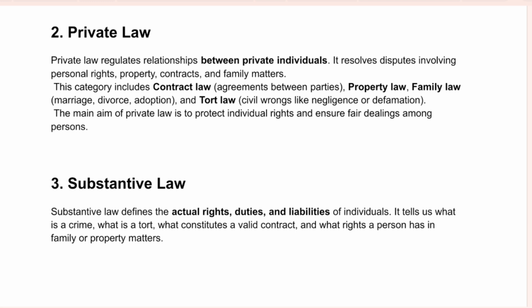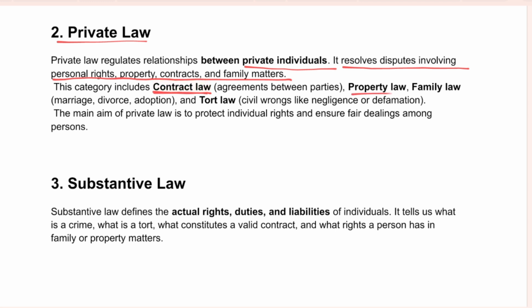Now comes private law. Private law regulates the relationship between individual persons. Why did this law come into existence? So that it resolves disputes involving personal rights, property, contract, family matters. Examples of this law are the law of contract. For example, if there is an agreement between the parties, then how the agreement should be fulfilled or how the agreement should be quashed is dealt with under contract law.